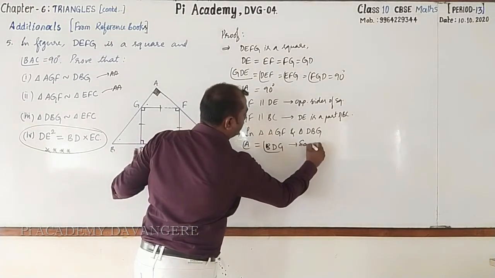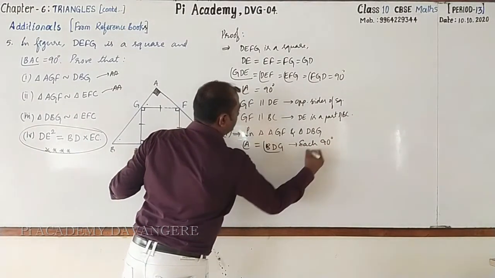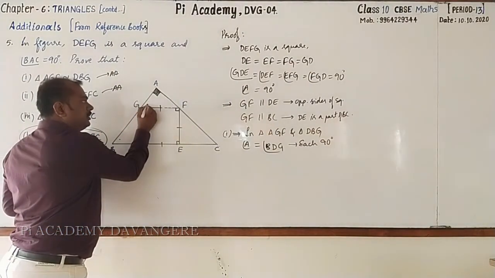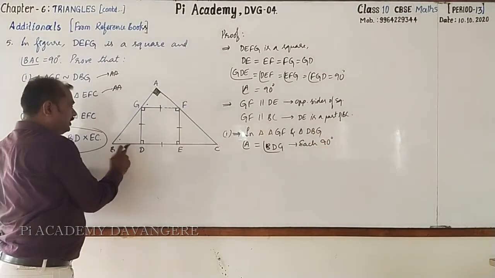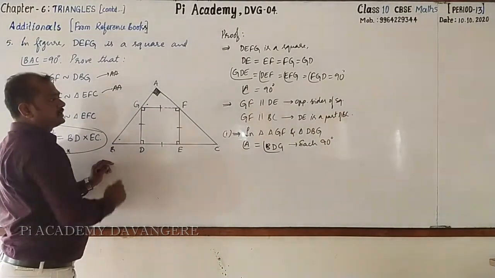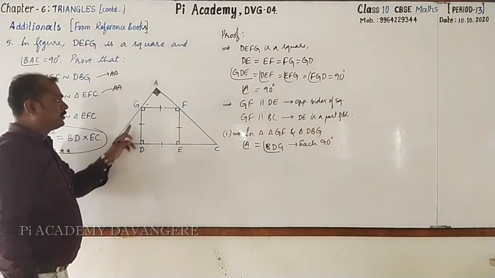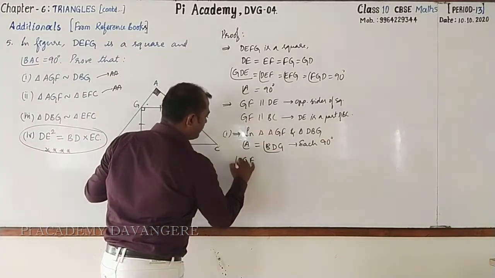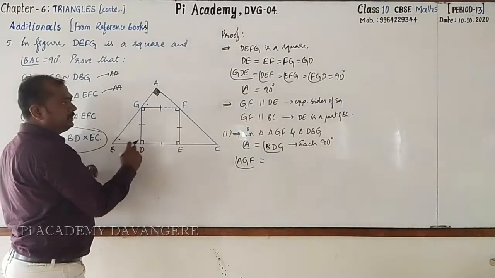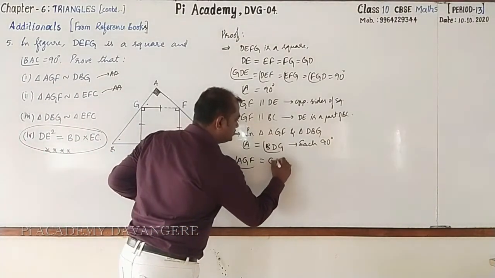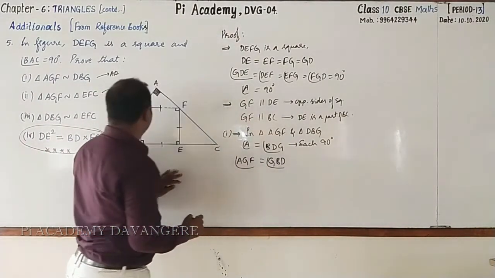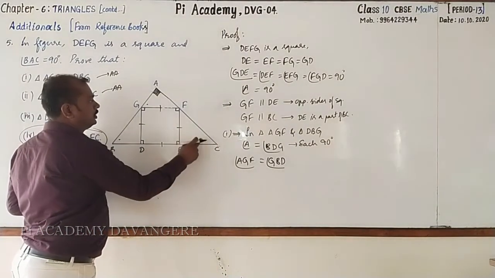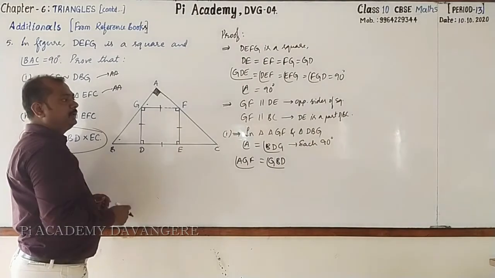Here we can write each 90 degrees. Then angle AGF and angle GBD, these two angles are equal because they are corresponding angles. Angle AGF equal to angle GBD. Or else you can go for numbering the angles also, 1, 2, 3, 4. Then it will be much easier.